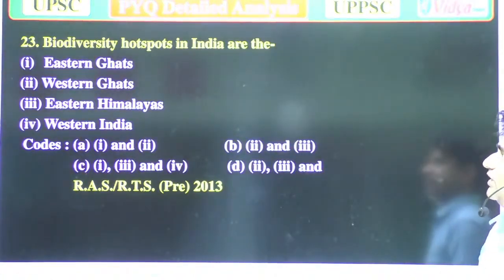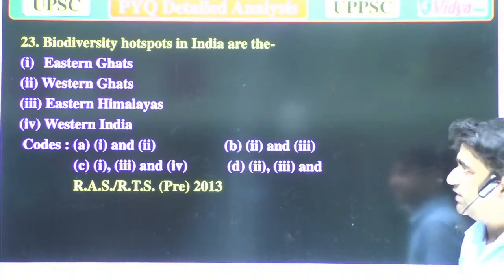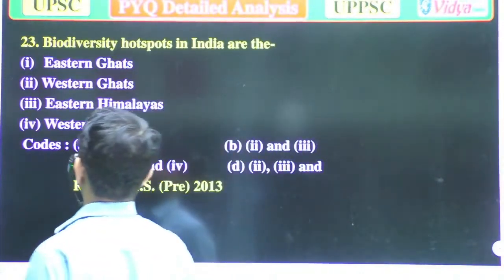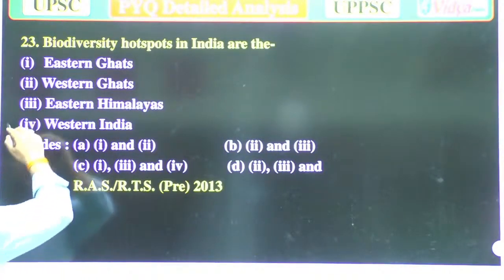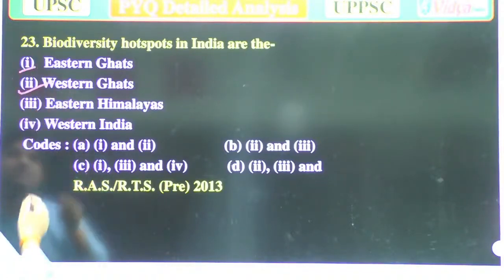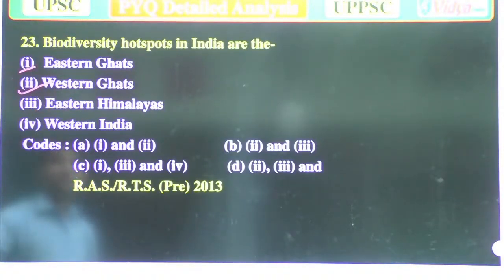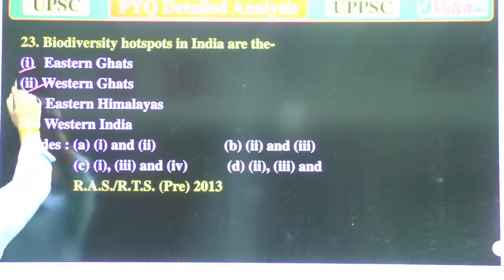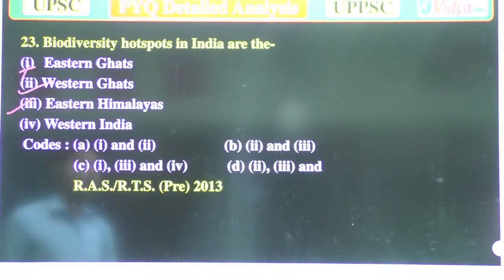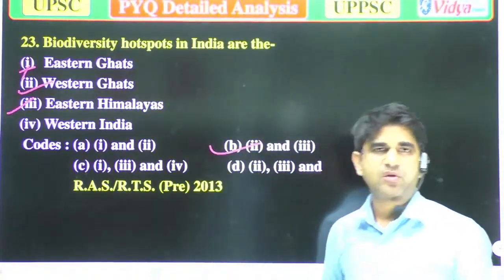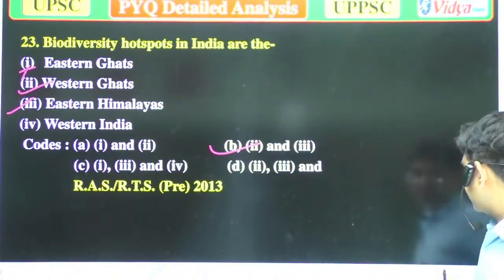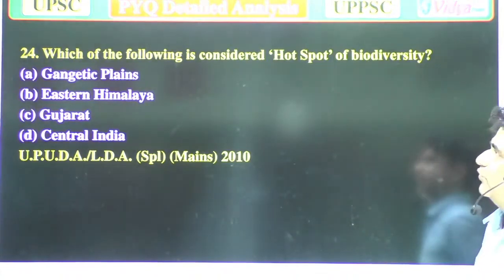Biodiversity hotspots in India are: 1, Eastern Ghats, 2, Western Ghats, 3, Eastern Himalayas, and 4, Western Himalayas. So Western Ghats and Eastern Himalayas means only 2 and 3. Yeah, option B is correct, because these are the more biodiverse areas. Now we'll move to the next question.